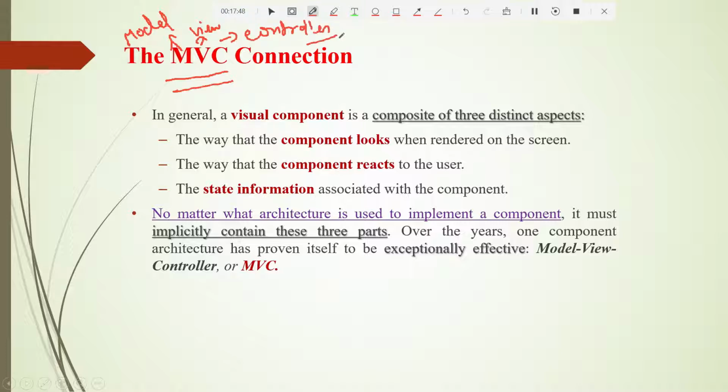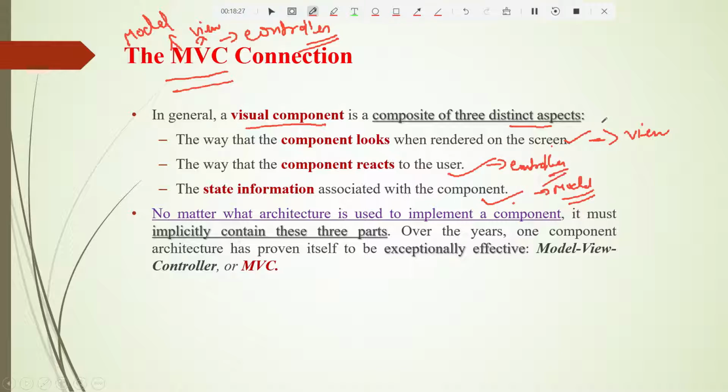Now here in MVC, let us understand what is model, view and controller. In general, a visual component is a composite of three distinct aspects: the way that a component looks when rendered on a screen, the way that the component reacts to the user, and the state information associated with the component. The way the component looks will of course be taken care of by the view. State information is handled by the model. The way the component reacts to the user is of course handled by the controller. That is all it is.